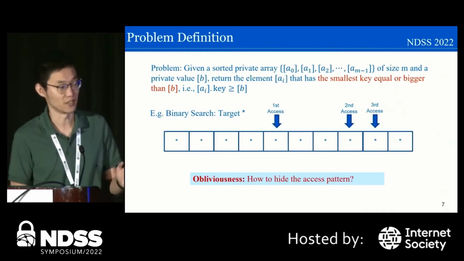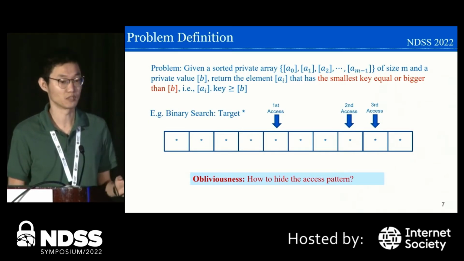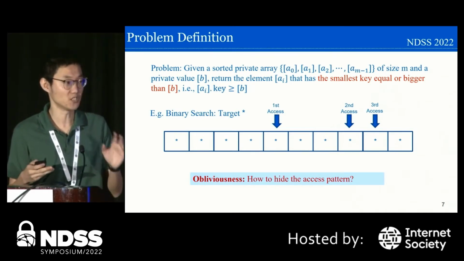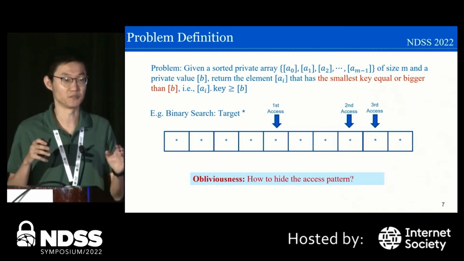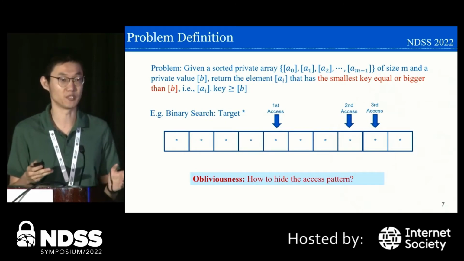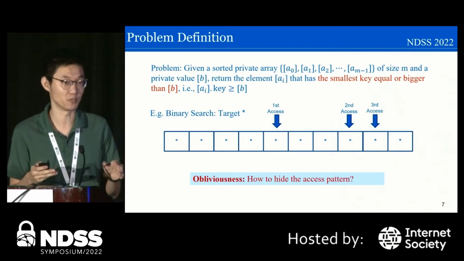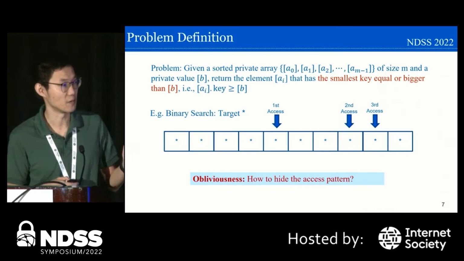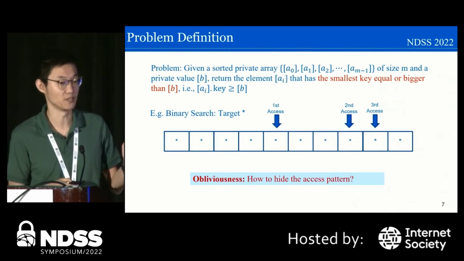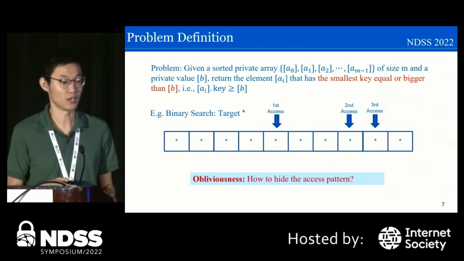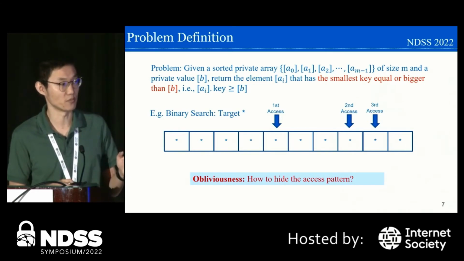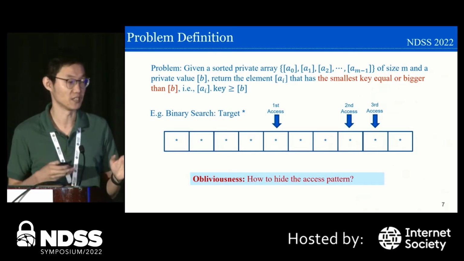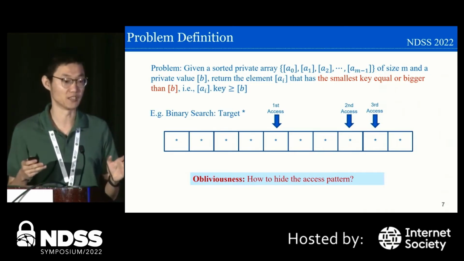A little more detail about the definition of the problem. We assume that we are given a private sorted array, and each element in this array is secretly shared among multiple parties, which means that a single party will not be able to access the value of each element. The target key value will also be private. What we want to do is retrieve the element whose key is the smallest key that is equal to or bigger than the target key value.